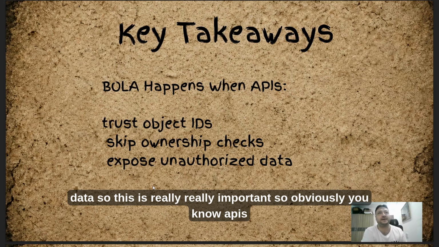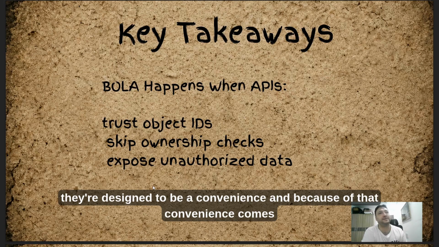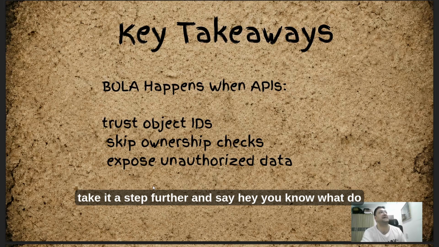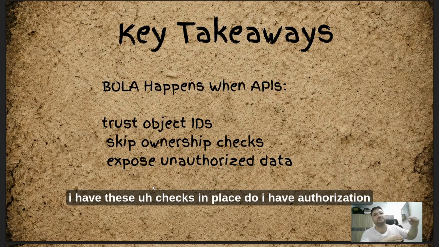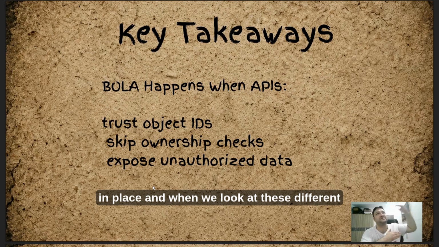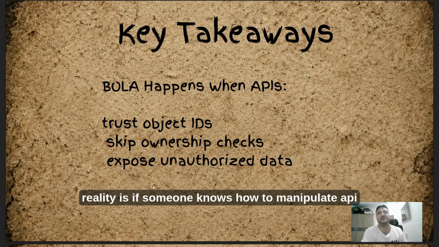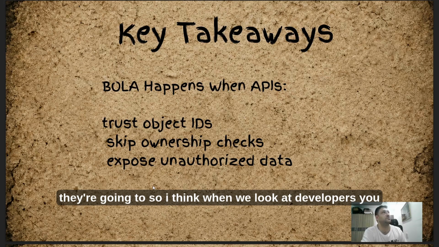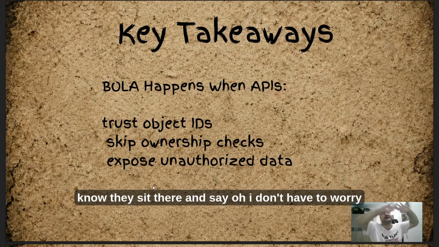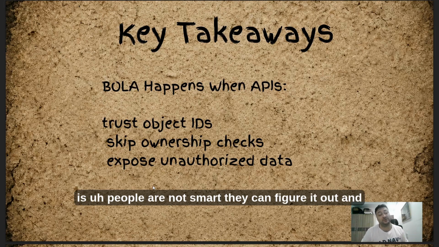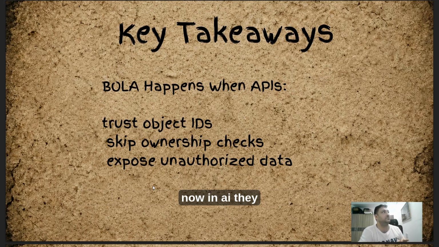Obviously, APIs are designed for convenience, and that convenience comes with risk, right? So we have to take it a step further and ask: do I have these checks in place? Do I have authorization in place? Do I have JWT in place? We need to go down that checklist because we don't want people to have too much access to information. The reality is, if someone knows how to manipulate an API, they're going to. Developers sometimes sit there and say, oh, I don't have to worry about it too much, people are not that smart. The reality is, people are that smart. They can figure it out, and now with AI, they can definitely figure it out.